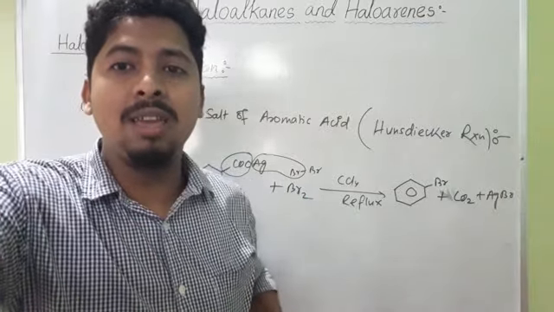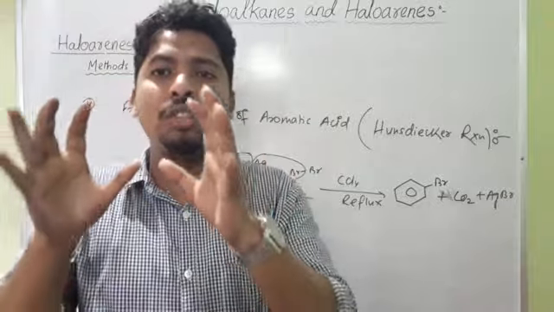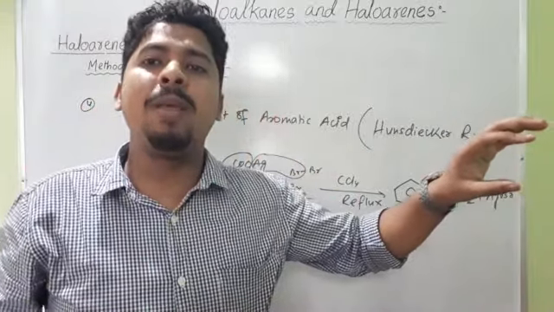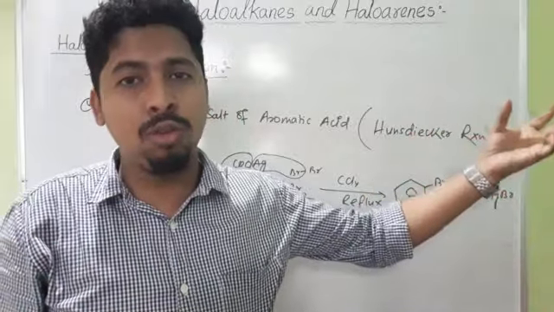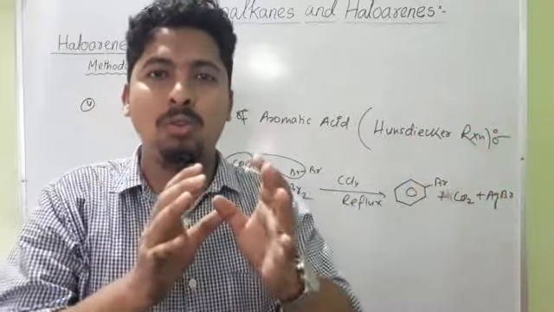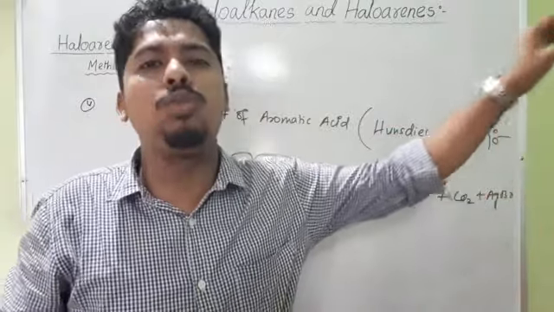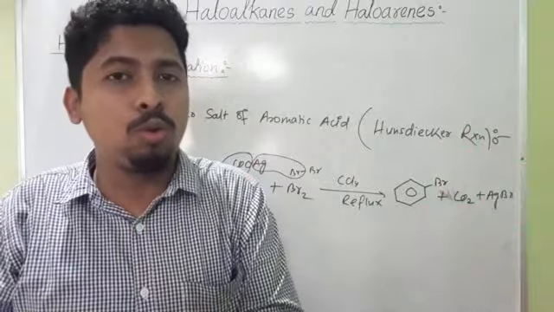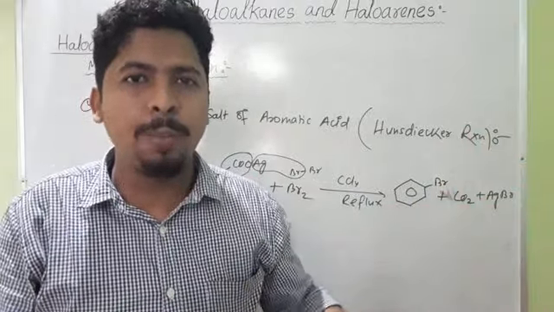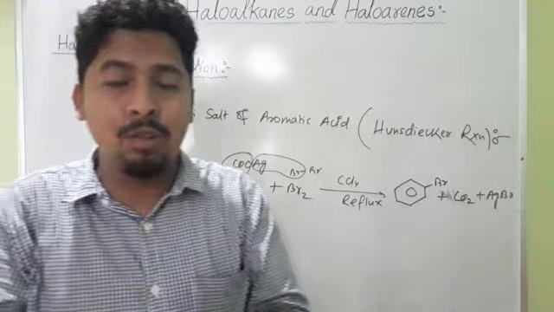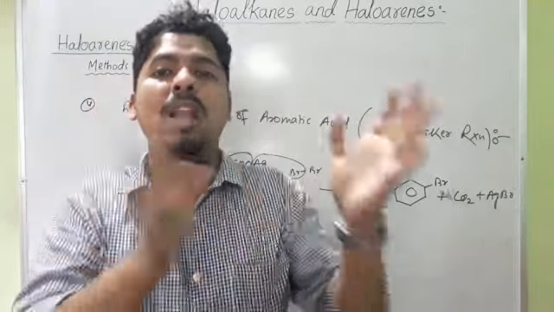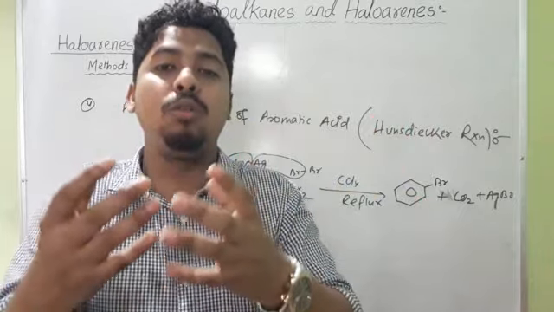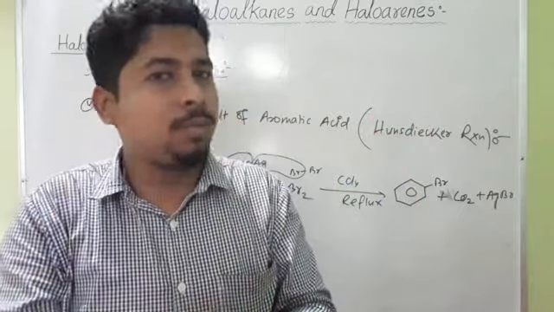After that we discussed side chain halogenation. When toluene is treated with chlorine in presence of light, or at high temperature, side chain substitution takes place. Toluene plus Cl2 in presence of photon gives benzene group CH2Cl, benzyl chloride, and this benzyl chloride on further treatment with chlorine forms benzal dichloride and benzotrichloride. Then benzylic halogenation: if the side chain is longer than a methyl group, we get the benzylic product, because the benzylic hydrogens are more reactive, that's why benzylic substitution takes place.